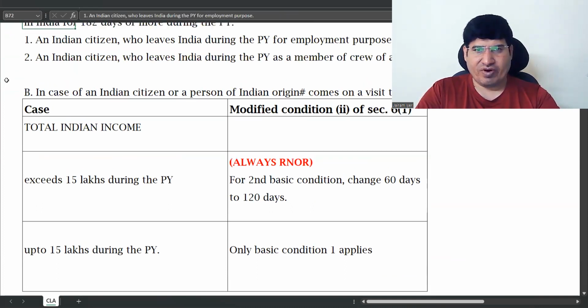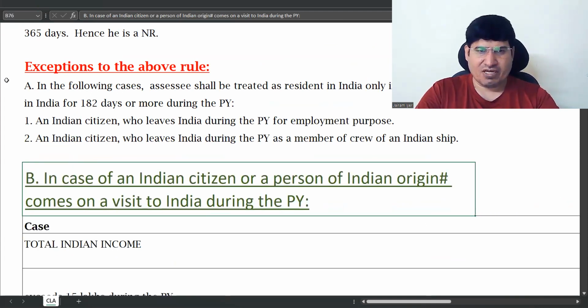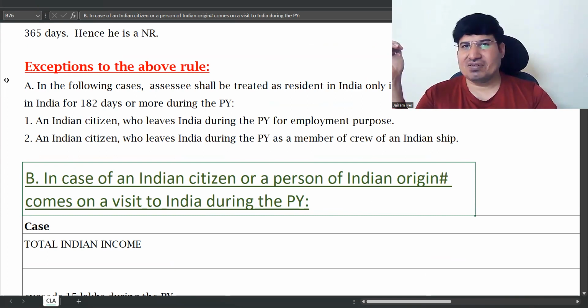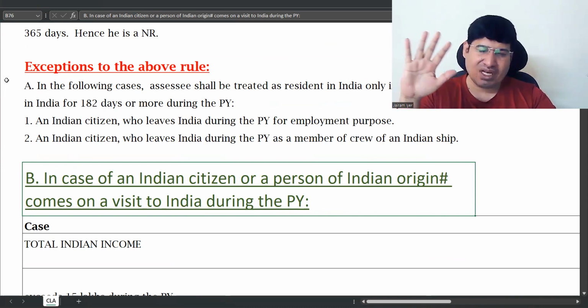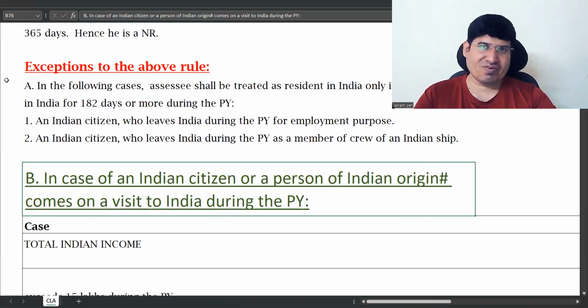Point B, if you see, is an Indian citizen or person of Indian origin who comes on a visit to India during the previous year. In that case, the assumption is that he has come on a visit to India. In exam problems, you will never have to take such assumptions. They will give you that he has come on a visit to India, and based on that only you will have to decide.